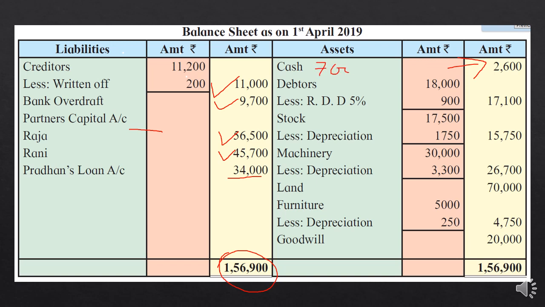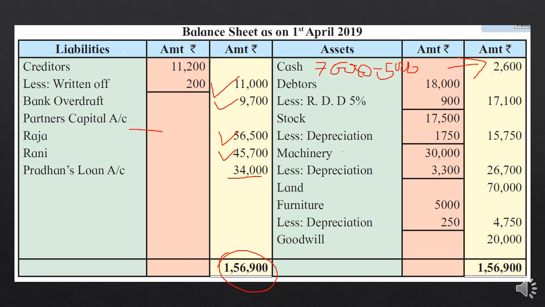And now the cash, how the cash is, you can see 2,600, because out of 7,600 which was as per the old balance sheet, okay students, you will minus the amount paid to the retiring partner. So how much was paid to the retiring partner? 5,000. So 2,600. Debtors, 900 deduction will be there, and the outer column is 17,100. Stock 10%, 1,750. So this amount will come on the outer.